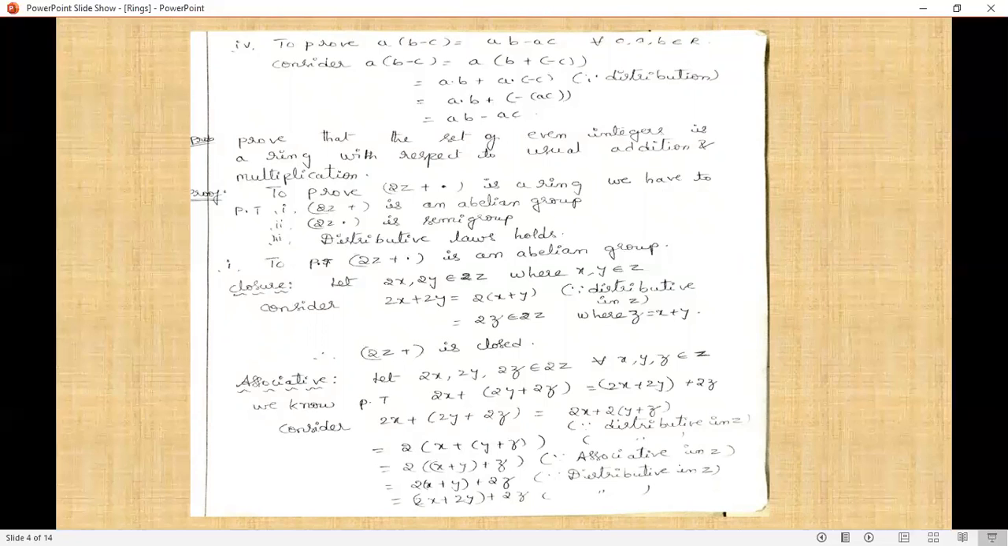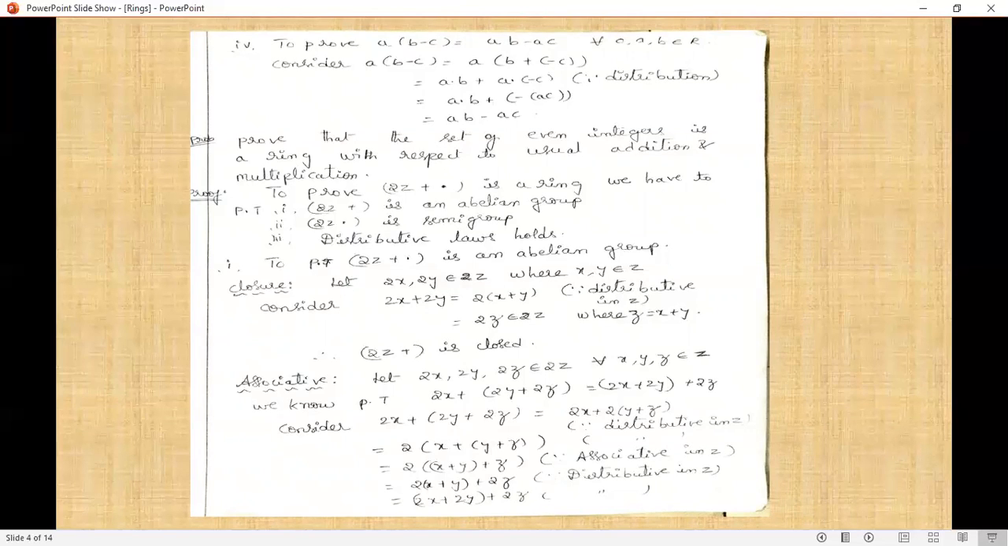Let 2x, 2y belong to 2Z, where x, y belong to Z. Observe that x, y belong to Z implies x, y are closed under Z. That means x plus y belongs to Z. So consider 2x plus 2y. We are applying the distributive law: 2 common, 2 into (x plus y). Observe that x plus y already belongs to Z since Z is a ring. So we simply write x plus y equals some z. 2z belongs to 2Z. Therefore, 2Z is closed.